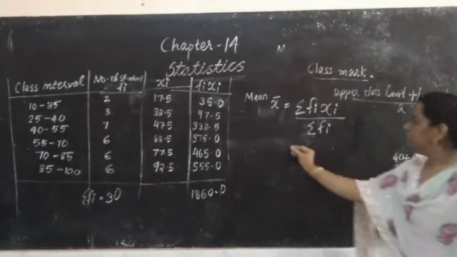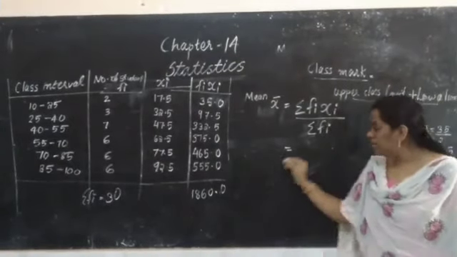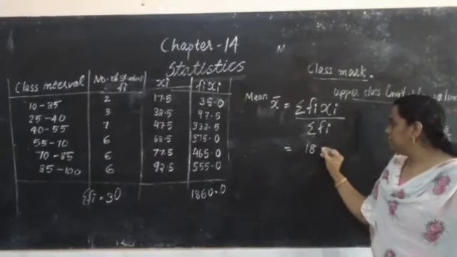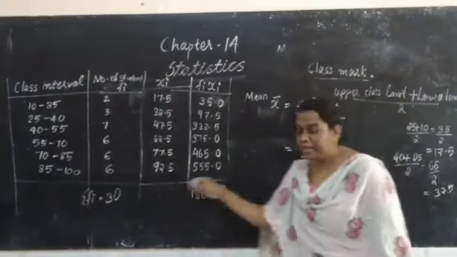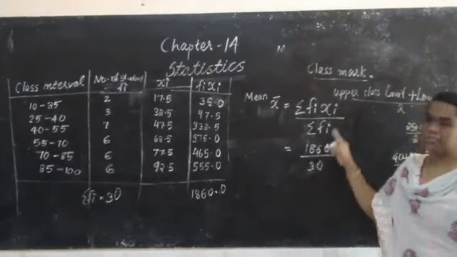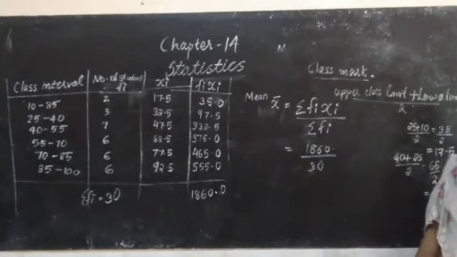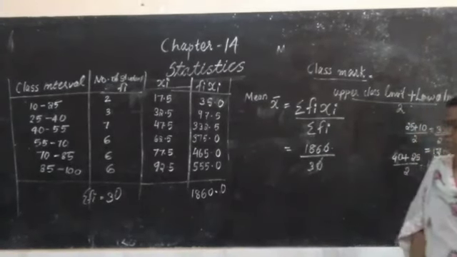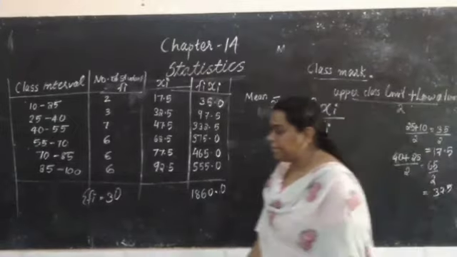So sigma Fi Xi is 1860 by sigma Fi. Understood? The mean x bar is equal to sigma Fi Xi by sigma Fi. Then we can do that. Zeros can be cancelled. 186 divided by 3.